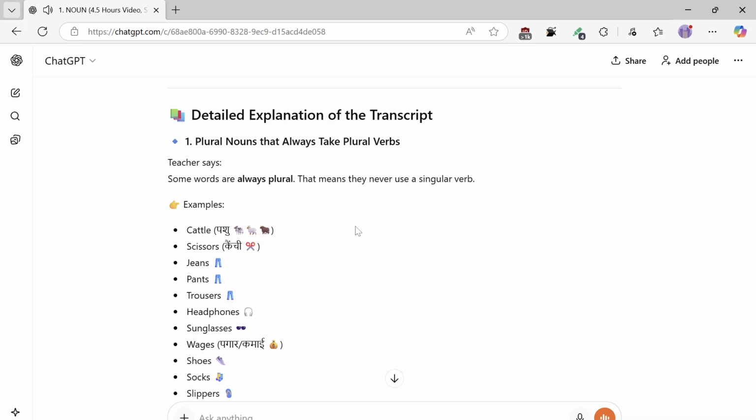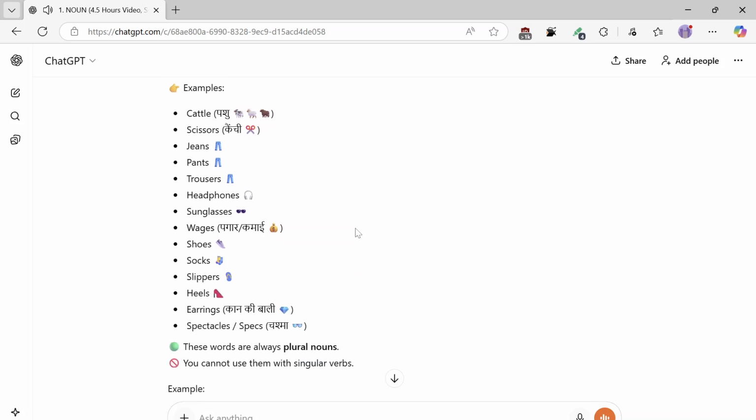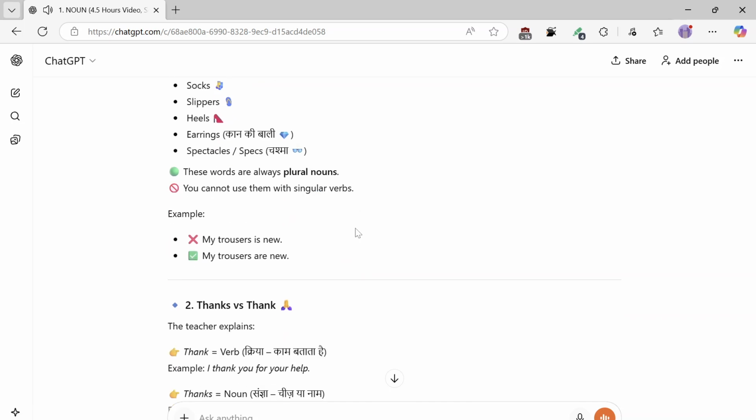1. Plural nouns that always take plural verbs. The teacher says some words are always plural. That means they never use a singular verb. Examples: cattle, scissors, jeans, pants, trousers, headphones, sunglasses, wages, shoes, socks, slippers, heels, earrings, spectacles, specs. These words are always plural nouns. You cannot use them with singular verbs. Example: "my trousers is new" is wrong. My trousers are new.